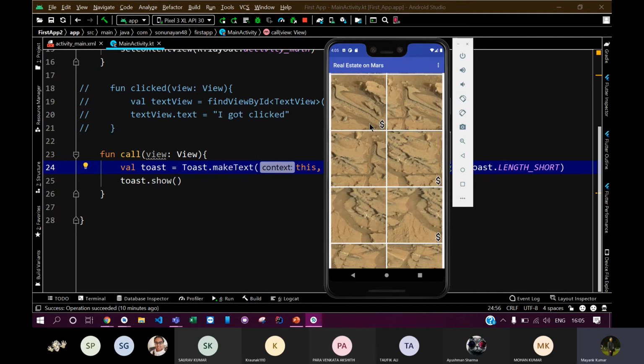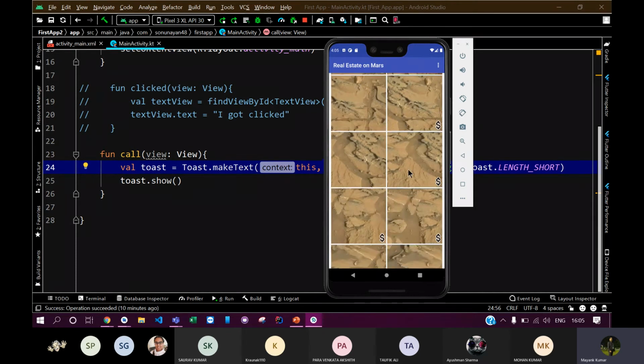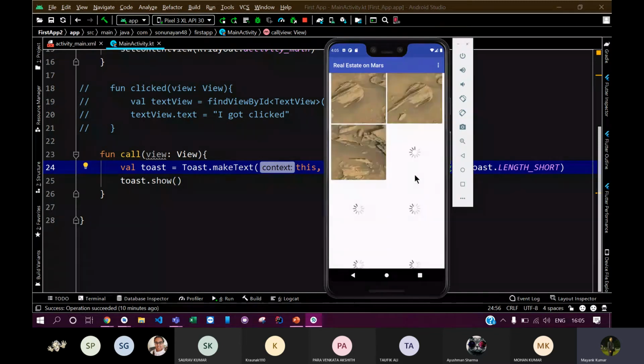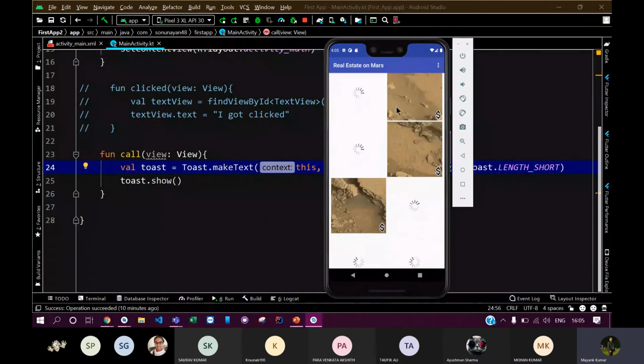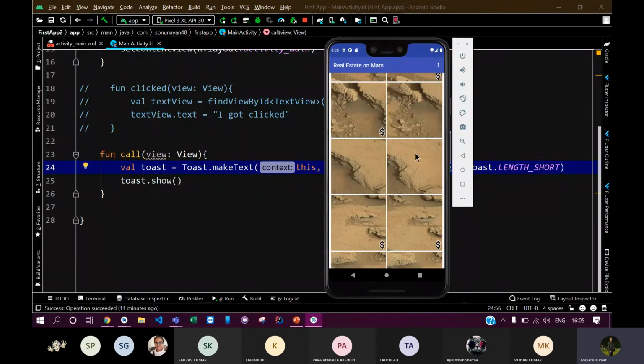It is just a hypothetical app, for buying any particular land on Mars, so you can choose it from here. All the images here are coming from the internet, from the web. So you will learn how you can incorporate images from the web into your app.